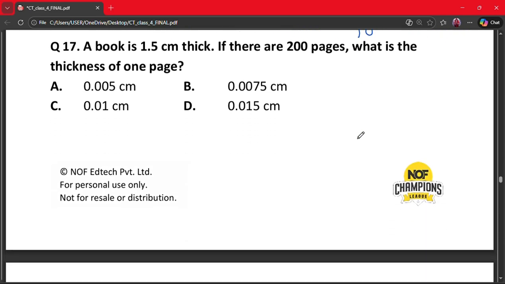Our next question is question number 17. A book is 1.5 centimeter thick. If there are 200 pages, what is the thickness of one page? A. 0.005 centimeter, B. 0.0075 centimeter, C. 0.01 centimeter and D. 0.015 centimeter. So here thickness per page is 1.5 divided by 200, which gives us 0.0075 centimeter. So our correct answer is option B.